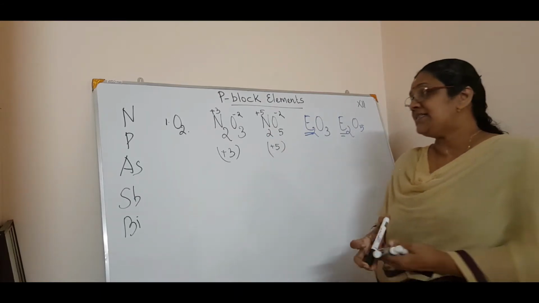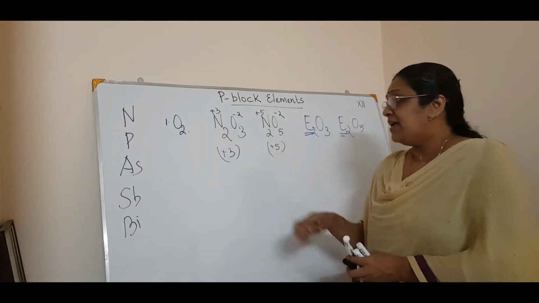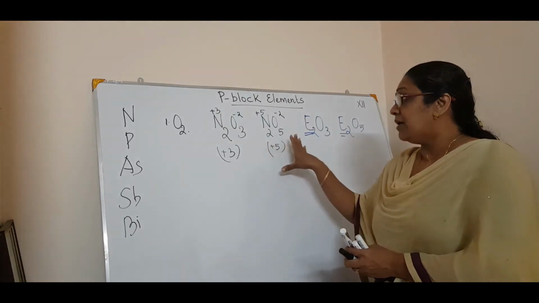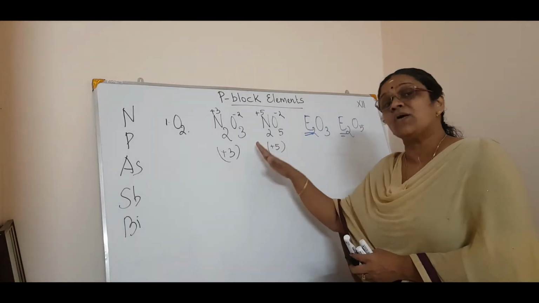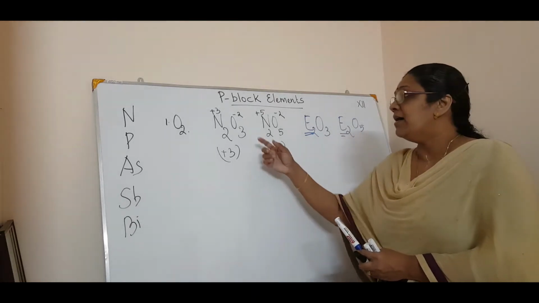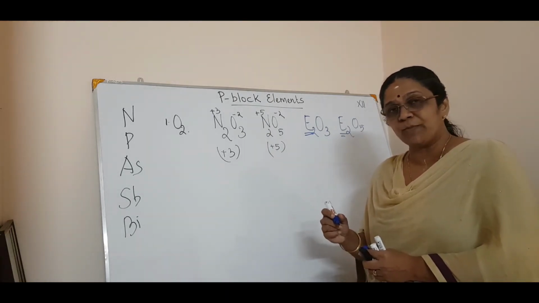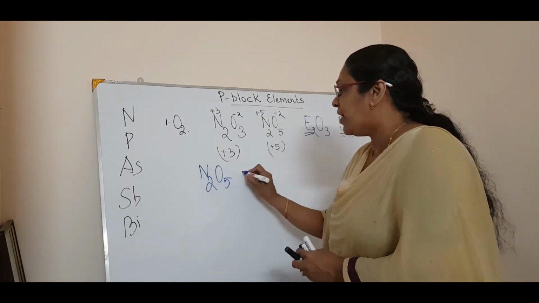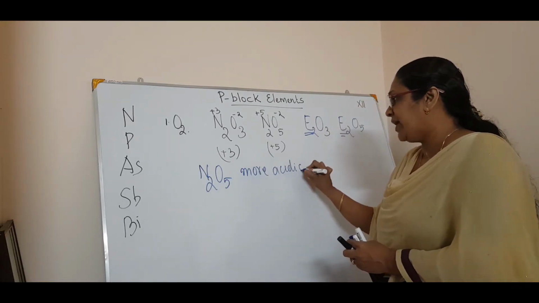Now there is a small trend, not a rule, that the oxides having higher oxidation number are more acidic than the oxides having lower oxidation number. You got my point? In short, N2O5 is more acidic than N2O3.